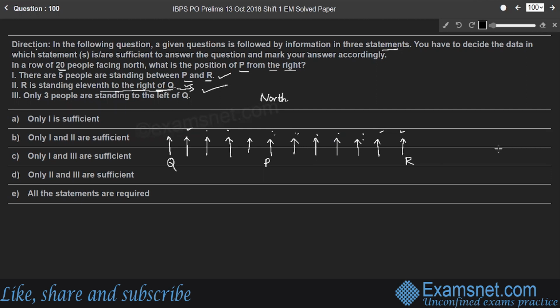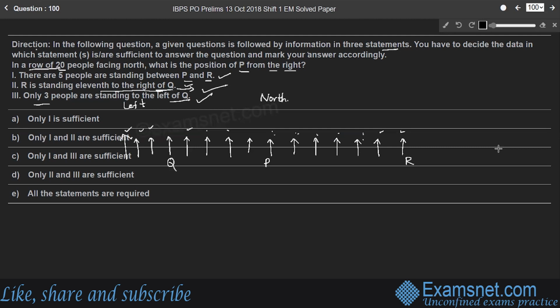Third one, only 3 people are standing to the left of Q. To the left of Q means only 3 people are standing: 1, 2, 3 are standing to the left of Q. So how many people are standing here in a row? There are 20 people.